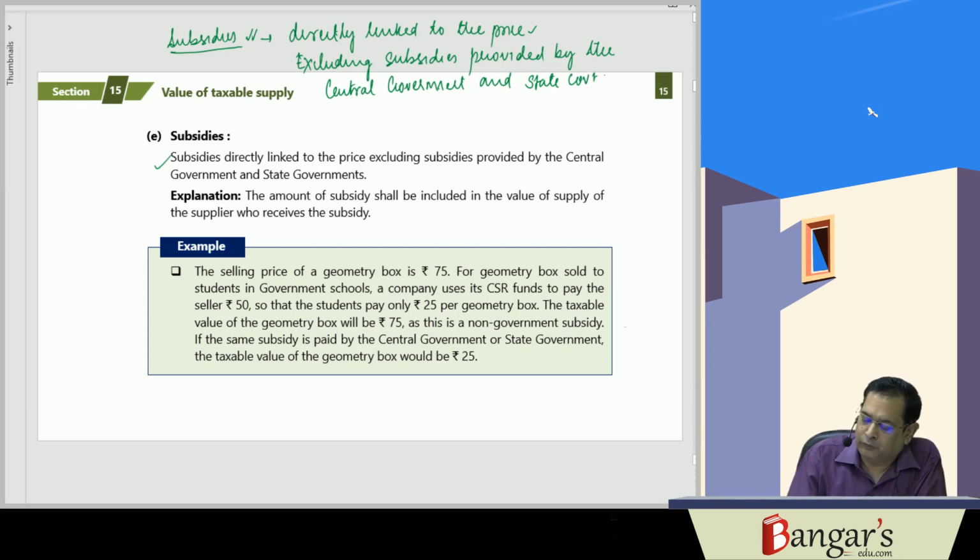So subsidies which are directly linked to the price, excluding subsidies which are provided by the central government or the state government.